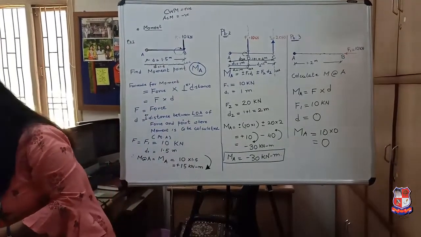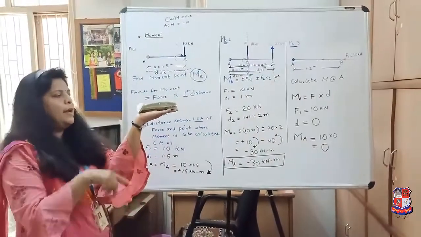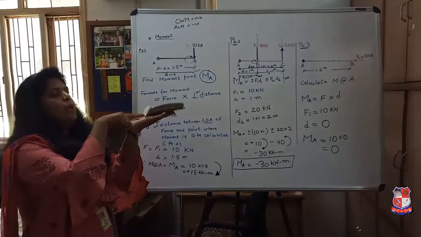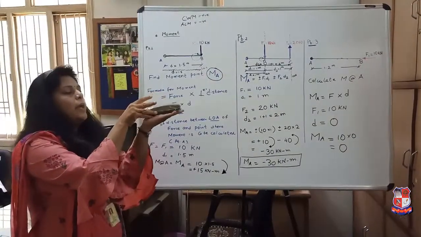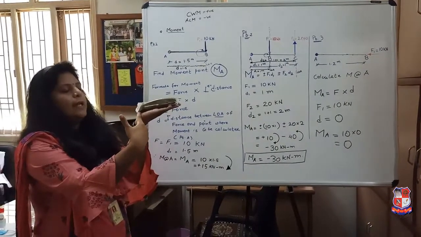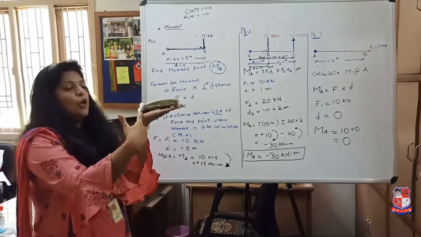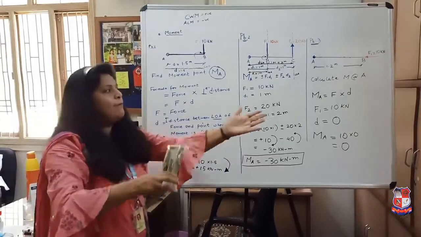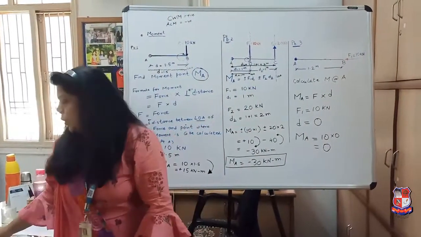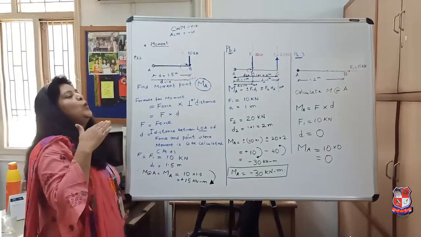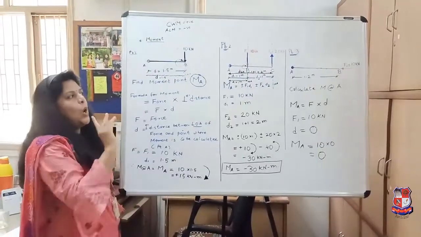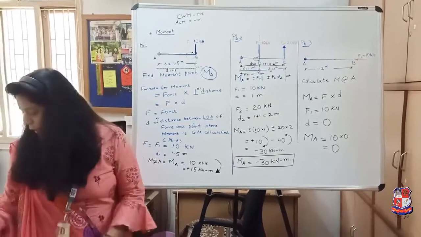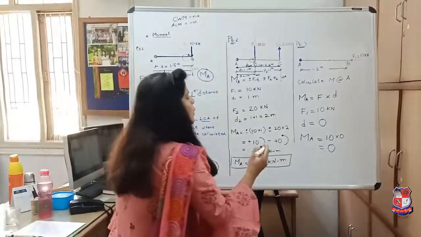As I gave you a very simple example of a block. Okay? If the force is acting at the center and it is coinciding with CG, what will happen? Linear motion will take place. But if I am applying a force at the edge and the line of action is not coinciding with the CG, what will happen? It will try to rotate the block. Right? So same way over here, as it is a horizontal force, it will try to produce a linear motion and not rotatory motion or a turning effect. Hence the moment value at point A is equal to 0.